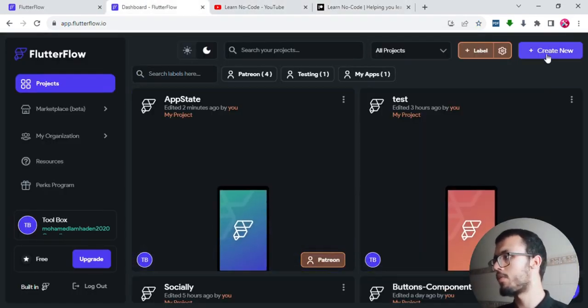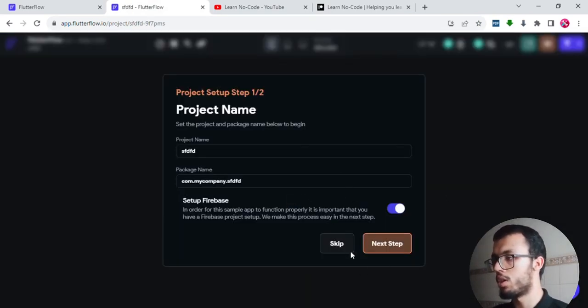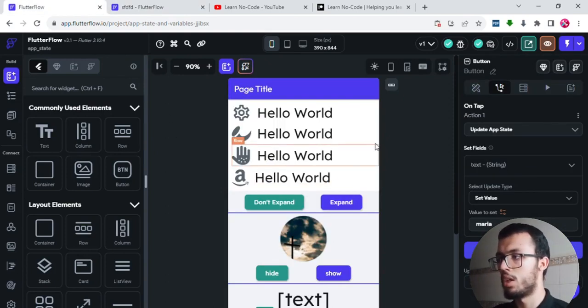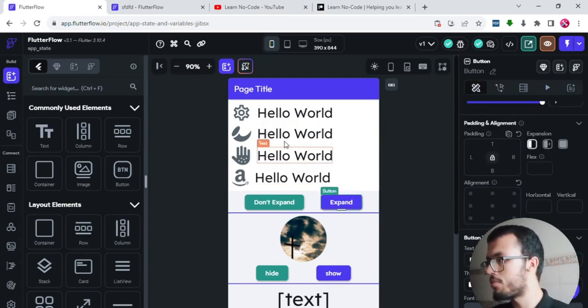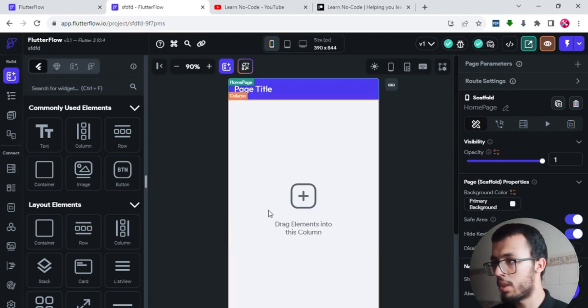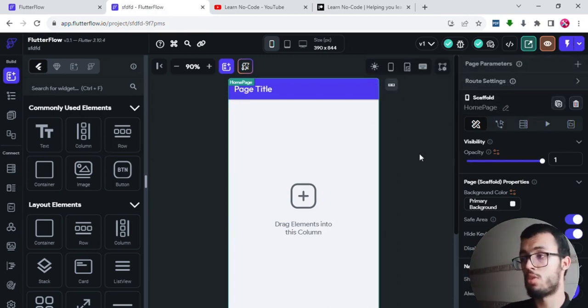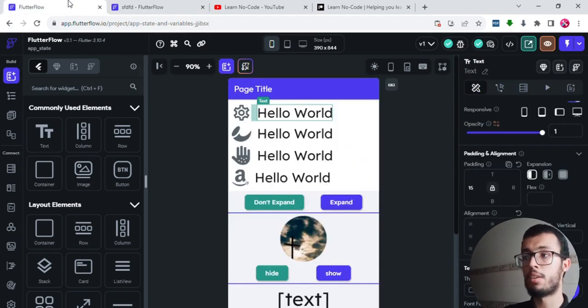So here you can, for creating new projects, call it whatever you want and create a blank one. So skip it for now. You will have this. Once you have gotten that exercise, you will have it right here. You will have everything, the actions, the widgets, the conditions, everything. You will just open a new project and start building, drag and drop. Try it yourself, run that many times and go back to this tutorial if you find yourself stuck on a certain thing inside this tutorial, and you will be learning fast. So I highly recommend you get this exercise.